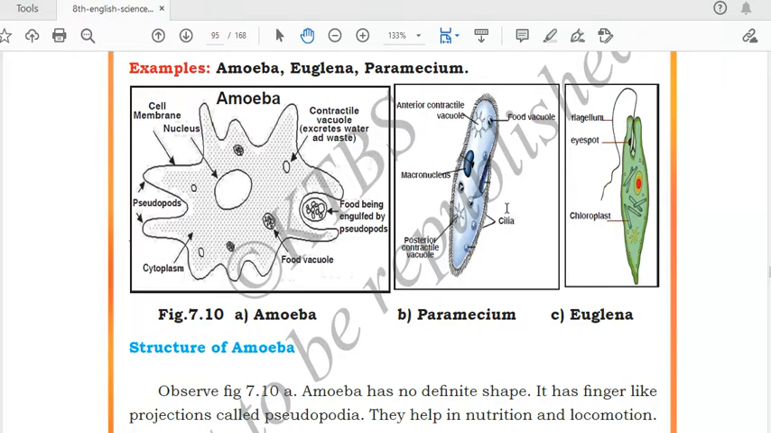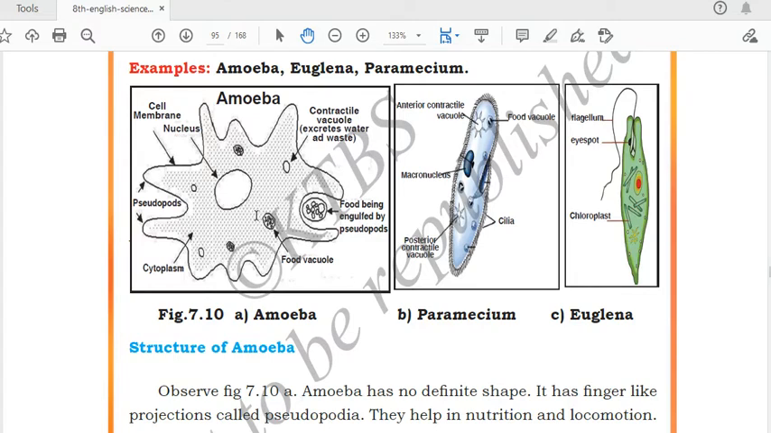First one is amoeba. Second one is paramecium. This is the structure of paramecium. Paramecium has cilia all over its body, which help in the movement of paramecium. And the last one is our euglena. One long thread-like structure you can see in this diagram. The name of this structure is flagellum. The flagellum helps in the movement of euglena.